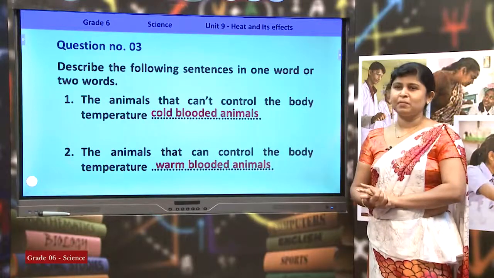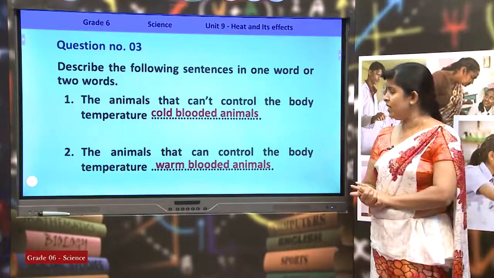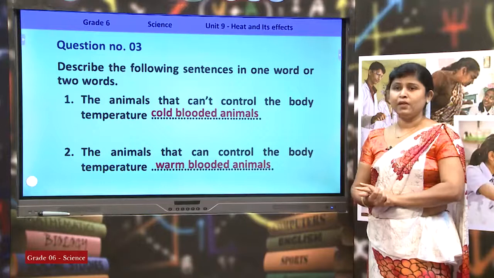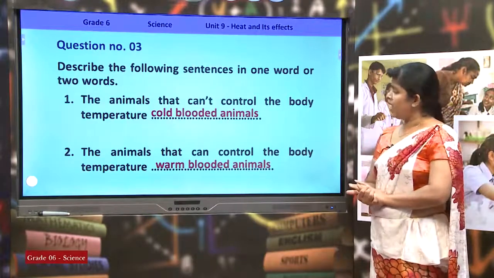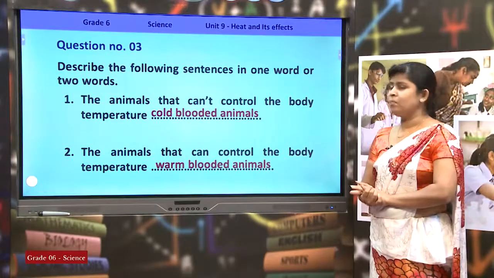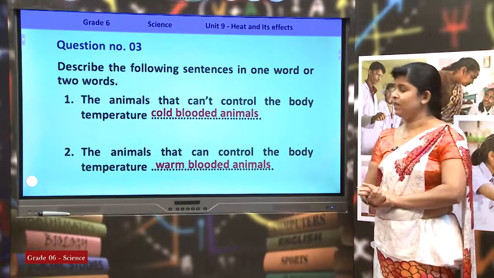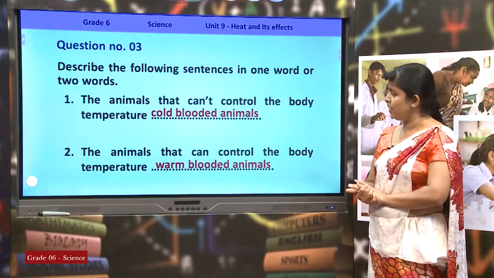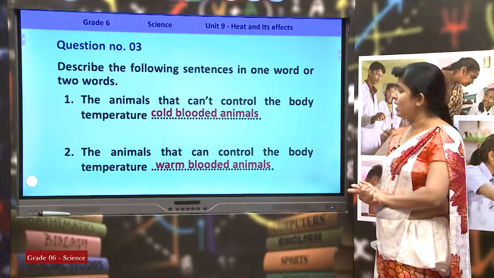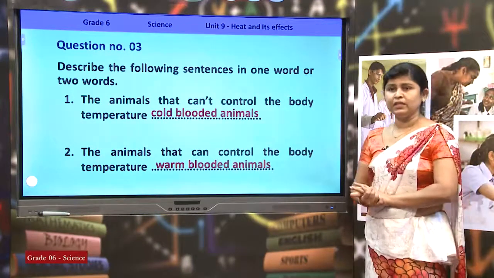Can you remember some examples for warm-blooded animals? Yes, all the mammals and birds are warm-blooded animals. It does not mean that their blood is warm. They are called warm-blooded animals because they can control their body temperature.